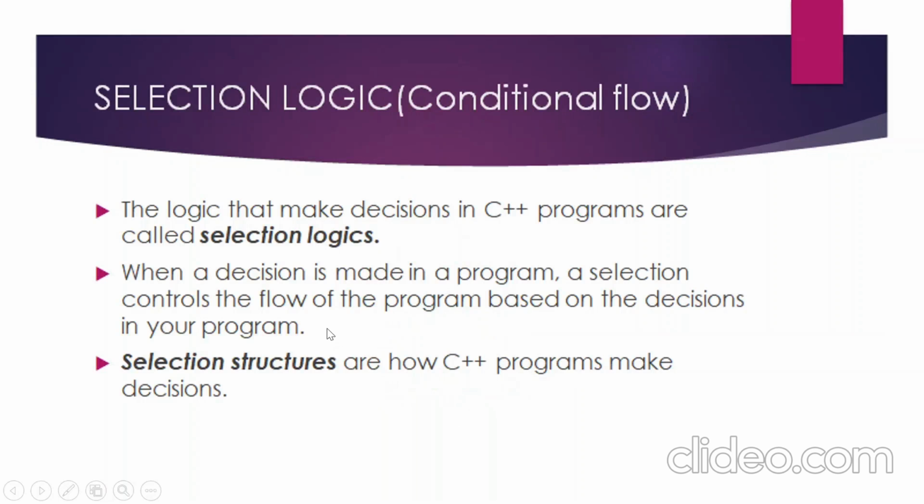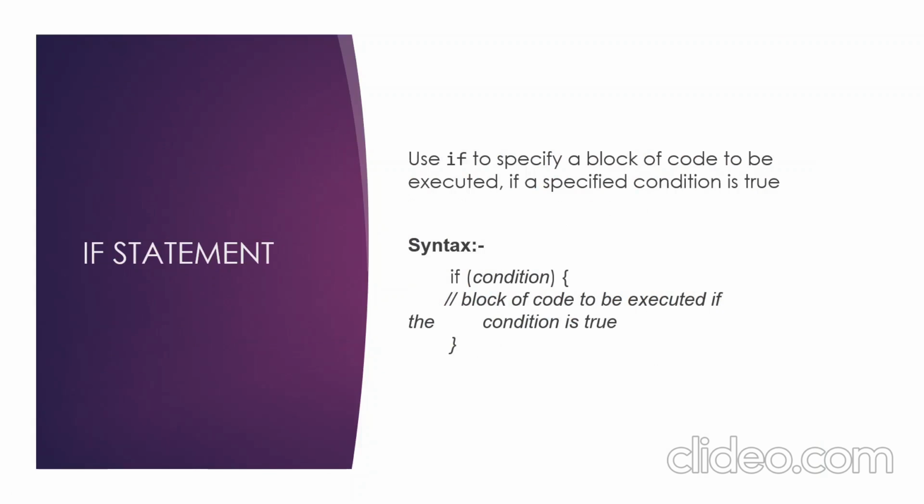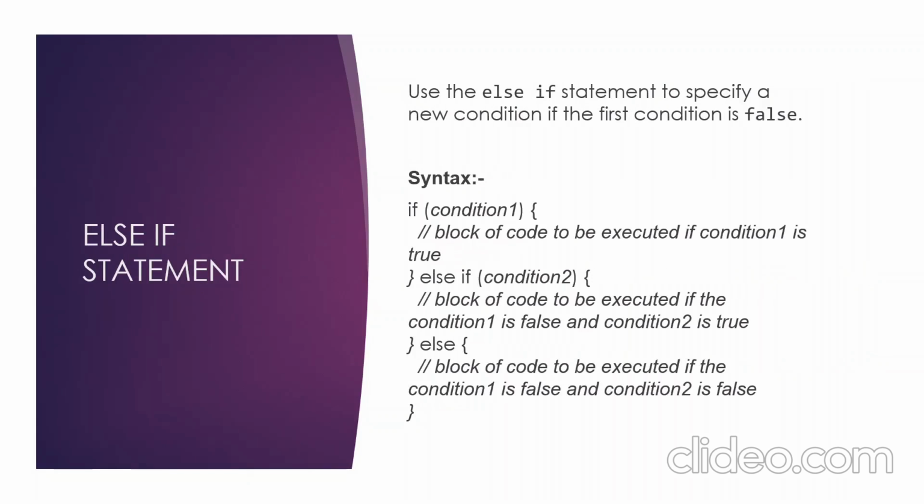Now, selection logic. The logic that makes decisions in a C++ program is called selection logic. When a decision is made in a program, a selection controls the flow of the program based on the decisions in your program. Selection structures are how C++ programs make decisions. So these are conditional structures. Here first the code will check the conditions provided. Conditional structures are of three types: if statement, if else statement, and else if statement.